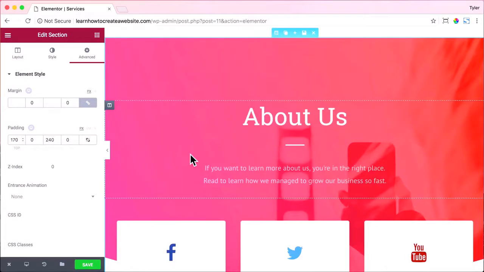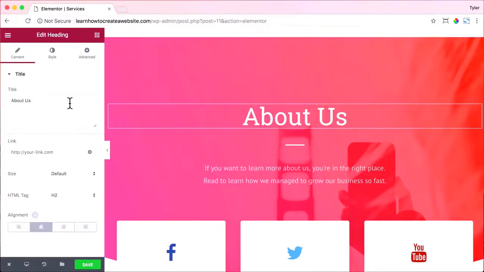So margin would push everything away and add like a blank white space at the top if you put like 100 margin at the top. But padding adds it to the inside. So there's more padding at the inside of the top, so you still see the background and everything. It just pushes all of the content down, but within it. I hope that makes sense.